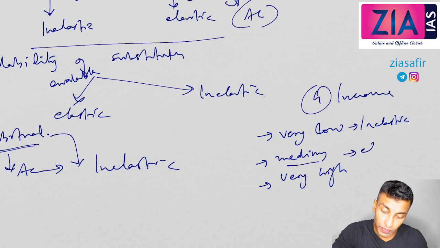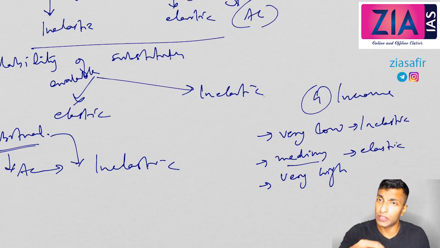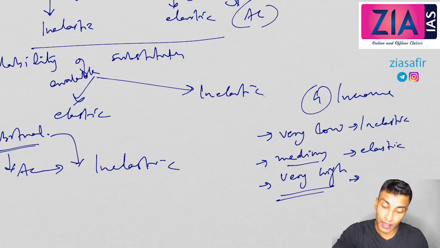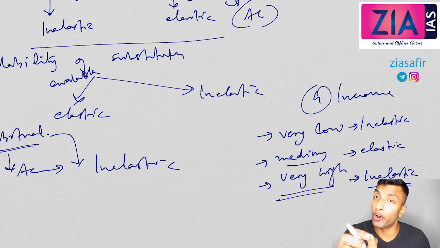What about medium income? This will be elastic. Why? Because this is the middle class. If they get offers on AC, mobile phone, TV, cars, etc., they will buy them. So their demand is elastic. What about very high income people? Their demand is inelastic, because price will not affect their demand. Whatever the price, they will buy. Mukesh Ambani will not wait for the price of a Mercedes Benz to come down to buy it, right? Anytime they'll go and buy. So price won't affect them at all. Their demand is also inelastic.